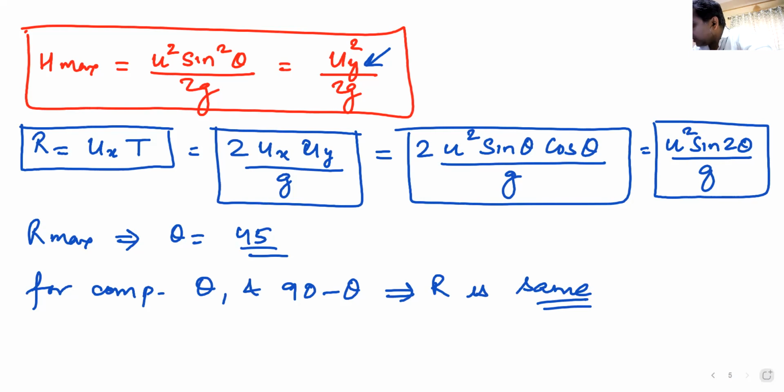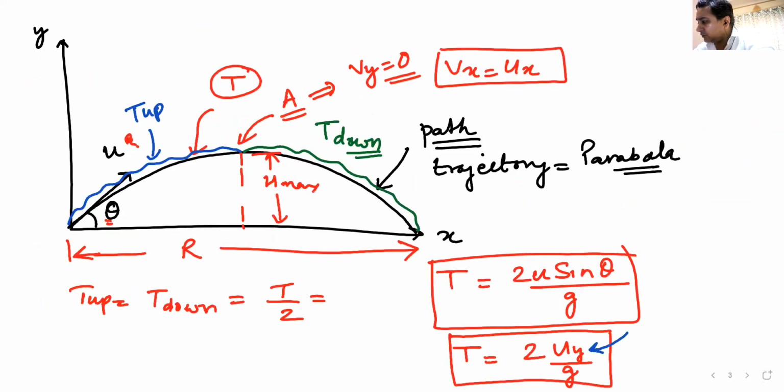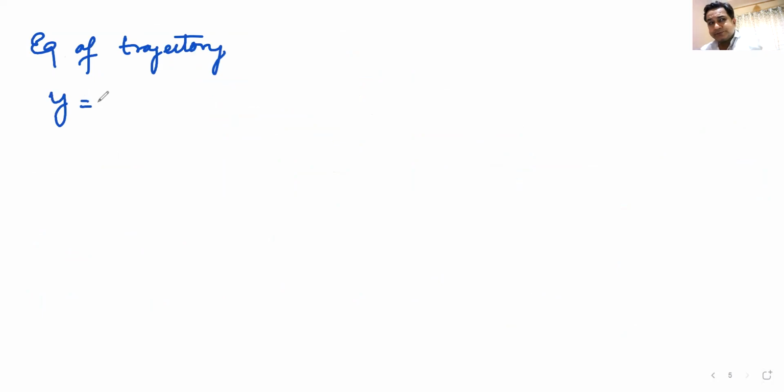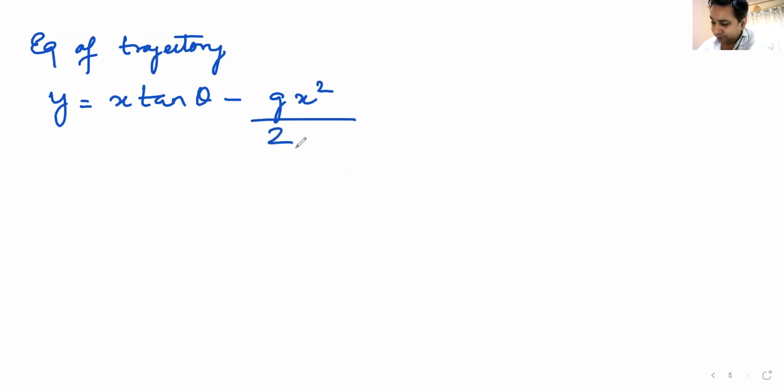Now, as I said, the path or trajectory of this projectile is a parabola. What is the equation of this parabola? The equation of this parabola is known as the equation of trajectory. I hope you know the equation of this trajectory. What is the equation of this trajectory? y is equal to x tan theta minus g x squared by 2 times u squared cos squared theta.